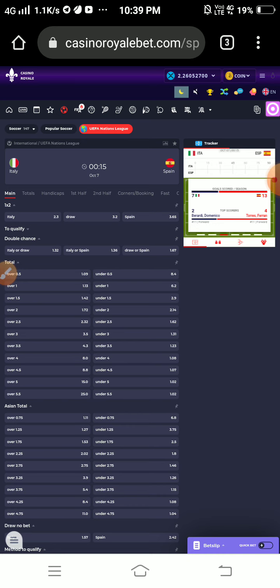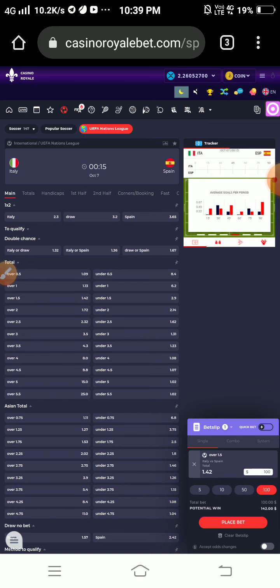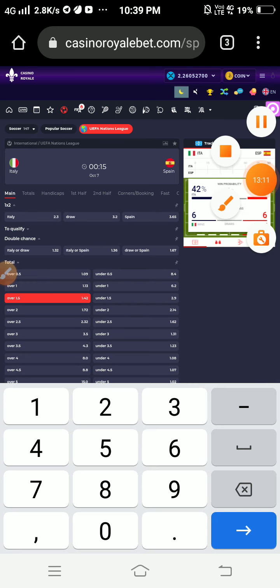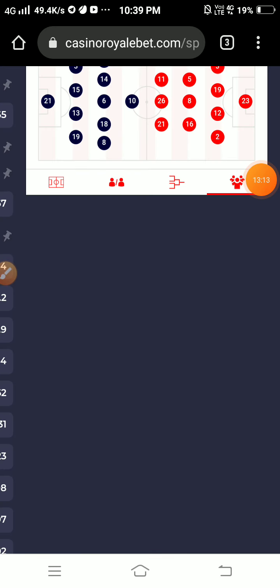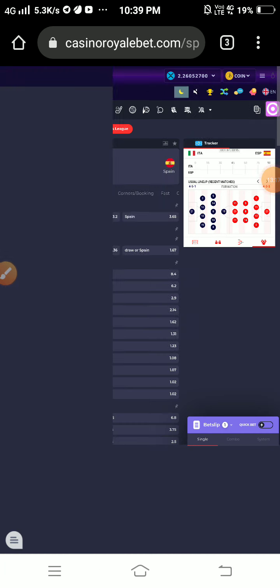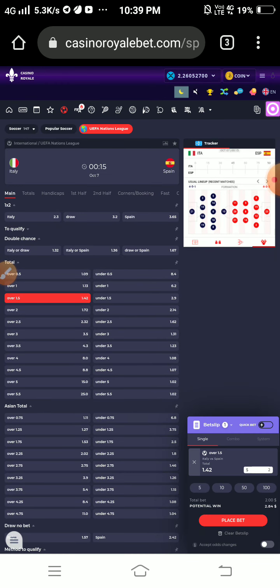I will get 1.42 odds on this match, so I choose over 1.5. Okay, here I am going to place $2. One minute friends, yes, $2 I place on over 1.5, which means 2 goals.